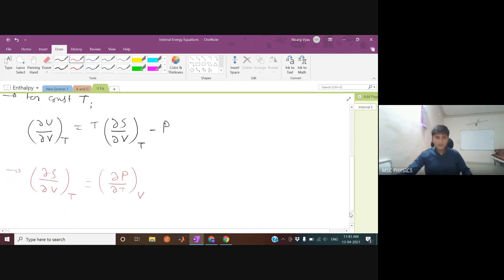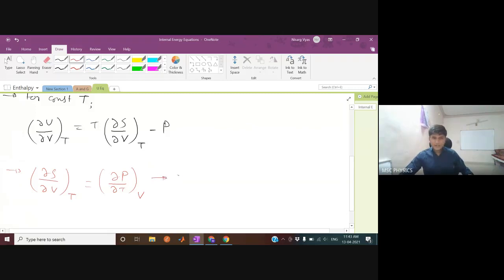Okay, so one student can derive this quickly. Why only one student? Maxwell's relations, I think you can derive, right? We derived 4 relations. This is one of them.